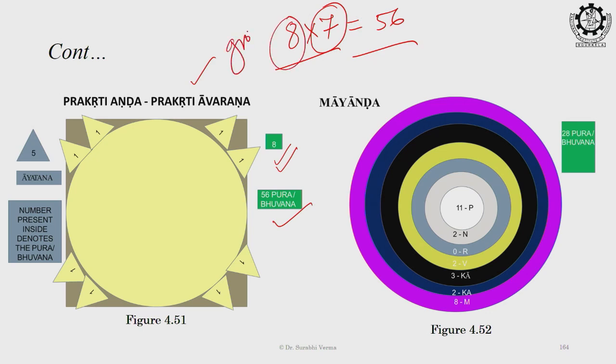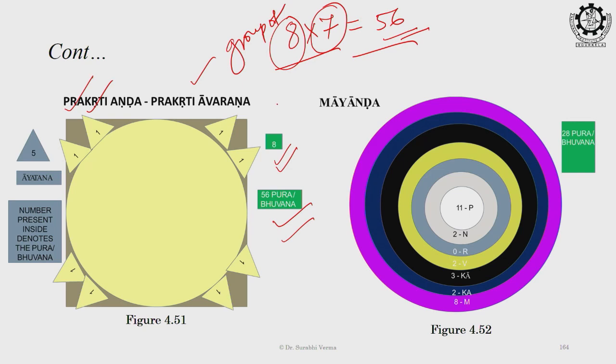So the group of 8 is 7 times available. So total 56 Bhuvanas are present in the Prakrit and the next one. So after Parthiv there is a Prakrit and which is having 56 Bhuvanas and the alignment is same. They are arranged in the periphery of the Tattva.